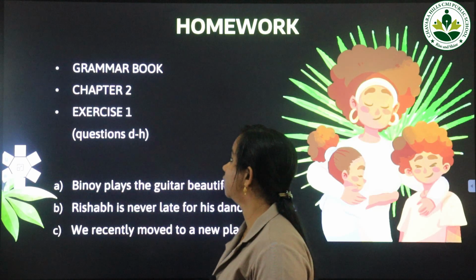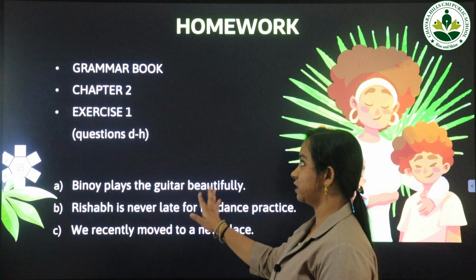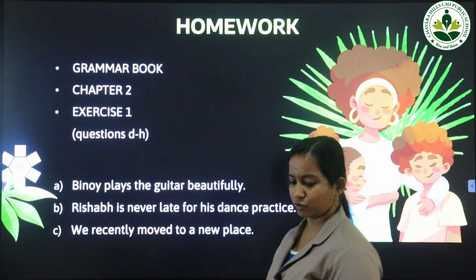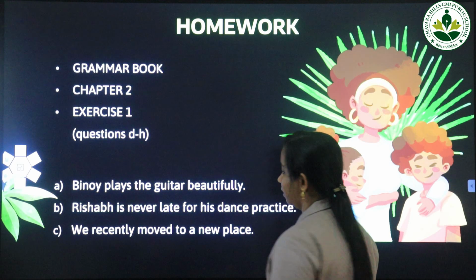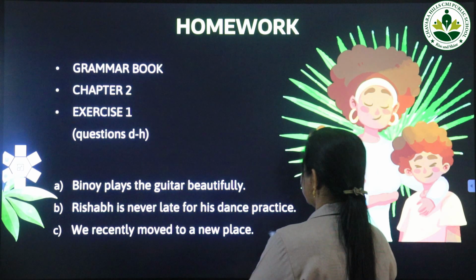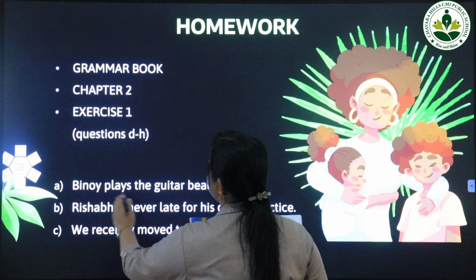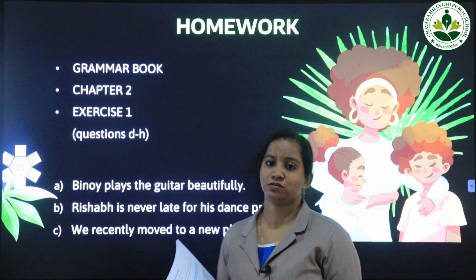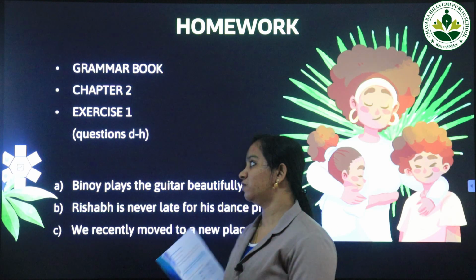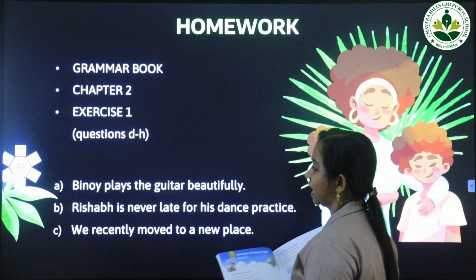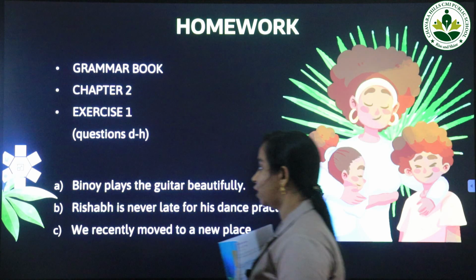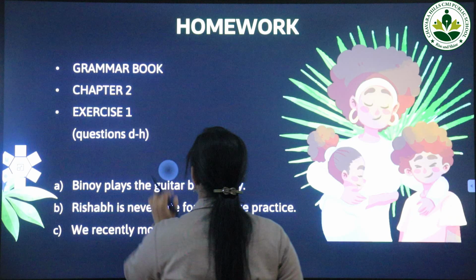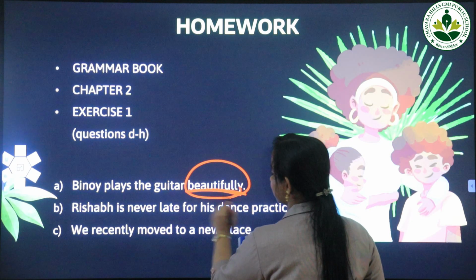Okay. Now moving on to the homework. So it's grammar book chapter 2, exercise 1, questions D to H. So we will do A, B and C now. Okay. So now just see. First one, Binoy plays the guitar beautifully. So here this particular exercise number 1 is to underline or circle the adverbs in the sentence. So how will we find the adverbs from A to C? Binoy plays the guitar. How does he play the guitar? He plays the guitar beautifully. So this is the answer for the first one.